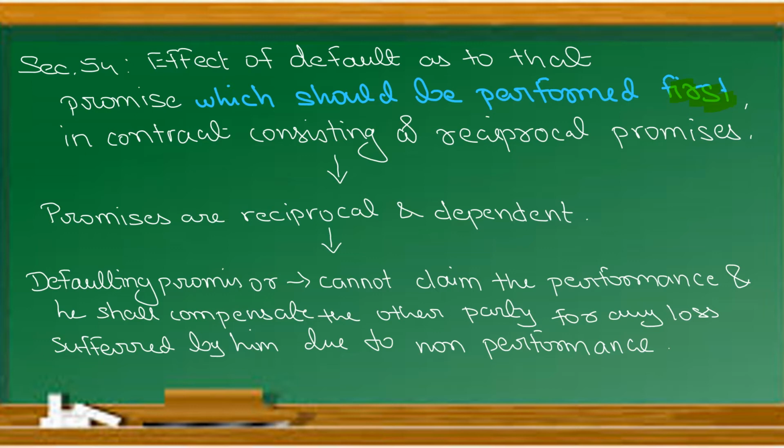Promises are reciprocal and they are what? Dependent on each other. First this promise has to be performed, then only the other promise can be performed. In that case, the defaulting promiser cannot claim the performance from the other promisee and he shall compensate the other party for any loss suffered by him due to the non-performance.